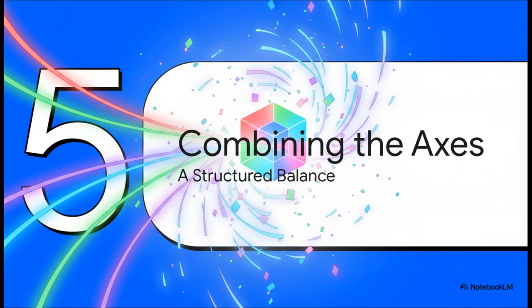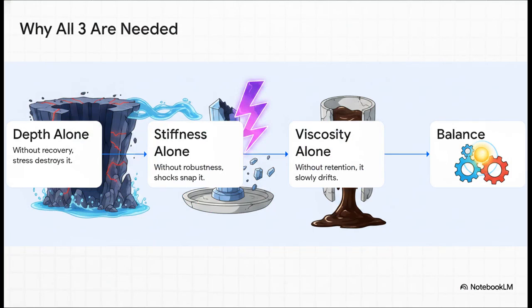Okay, we have our three axes. Now let's look at combining them into a structured balance. This is really the conceptual climax of today's lesson. We have to bring these isolated axes together into a single cohesive geometry. Let's look at what happens if we isolate them, just to understand why we need all three.